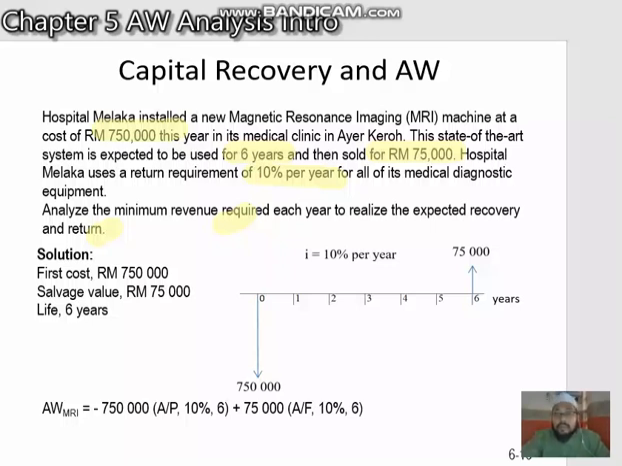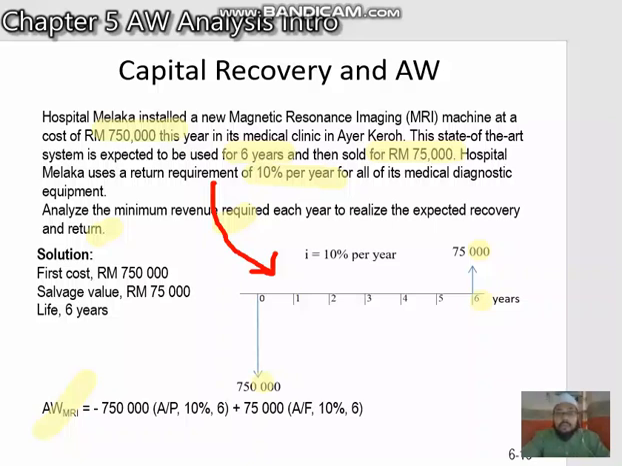So again, from this data, we develop the cash flow diagram here. For the diagram, the first cost and the salvage value over 6 years. And we solve this AW value for the MRI, and that's the value supposed to be recovered for this MRI machine every year for 6 years.